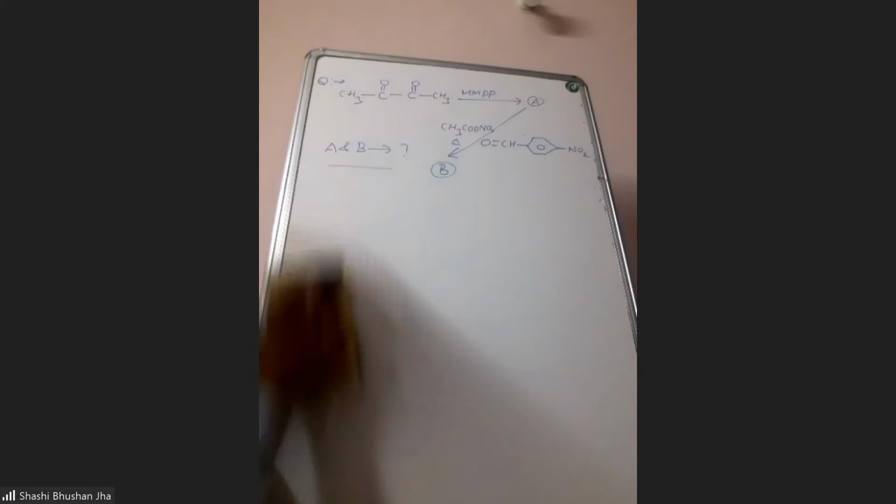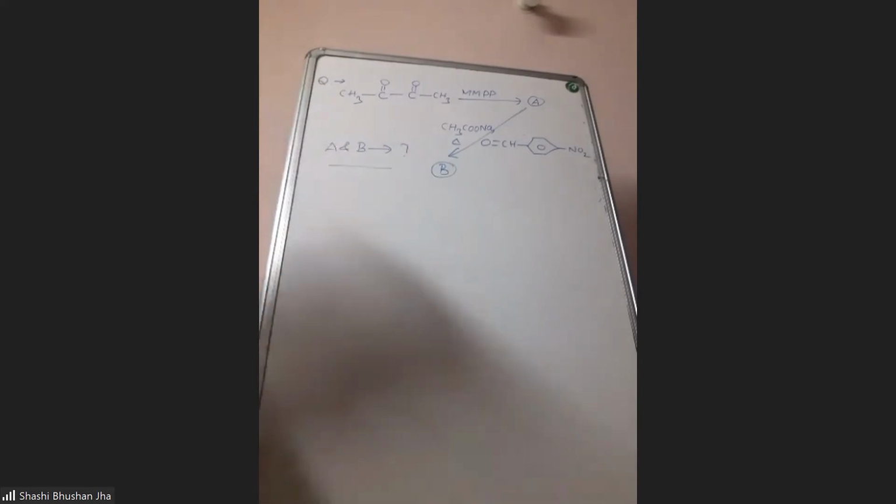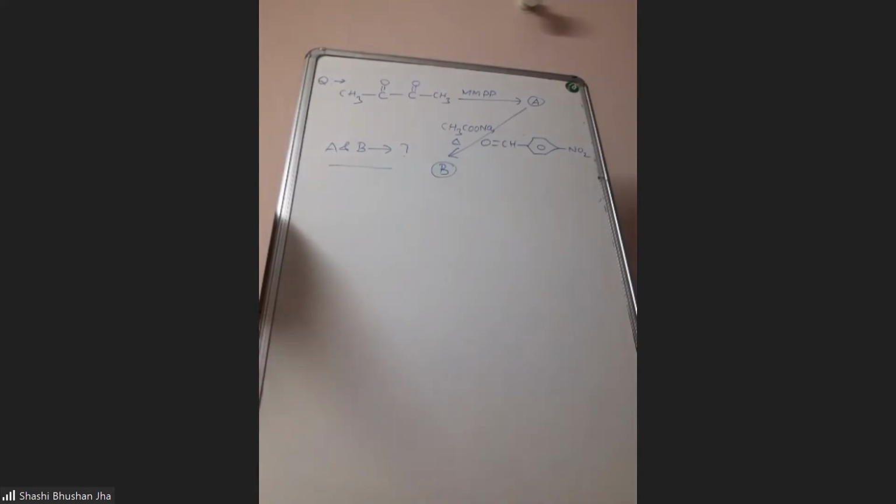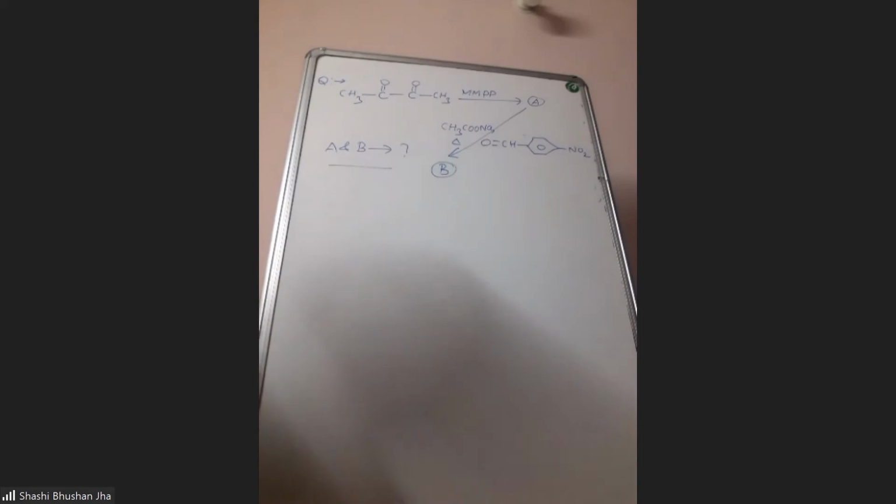Next, what is B? Para-nitrocinnamic acid. Para-nitrocinnamic acid. Others also do.